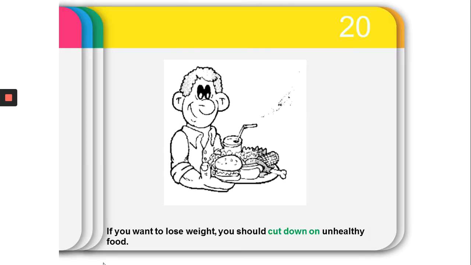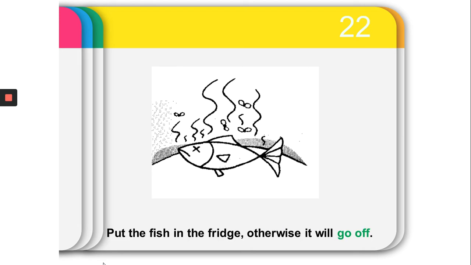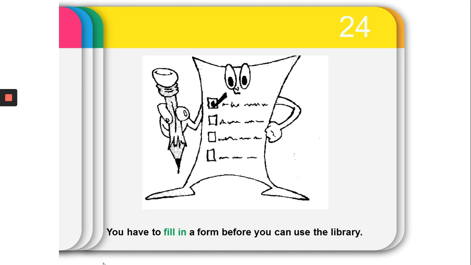If you want to lose weight, you should cut down on unhealthy food. Okay, some people are trying to lose weight as they are obese, so they have to cut down on unhealthy food, which means to reduce the amount of unhealthy food that they are eating, especially snacks and so on. Put the fish in the fridge, otherwise it will go off. Please, if we keep the food out of the fridge for a long time, it's going to go off. It becomes not edible.